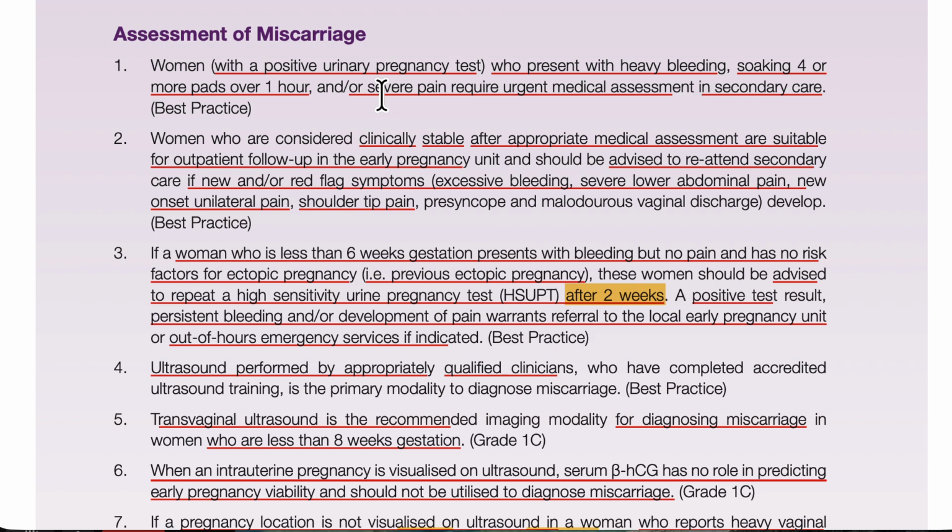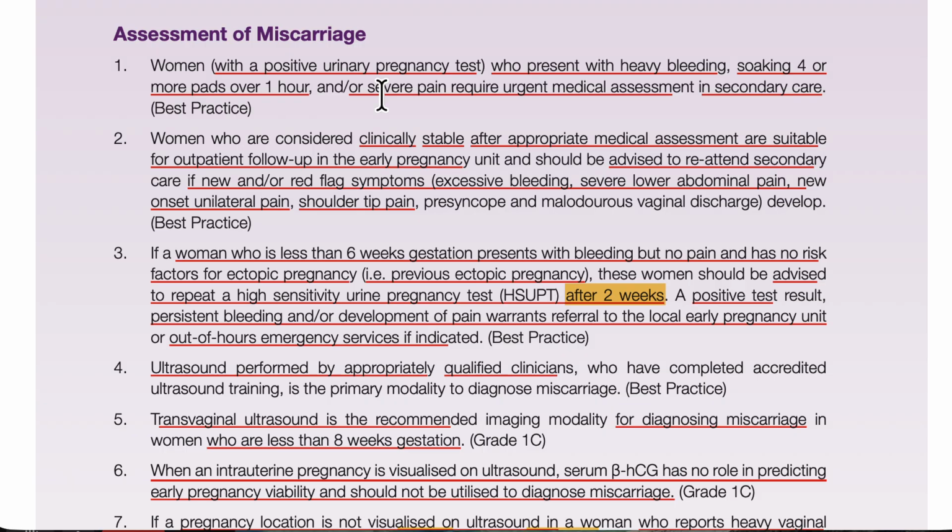Every patient coming to the primary care center, she can go to the GP or any hospital. But if she is having bleeding and pain, then they have to refer that patient. So the referral criteria we have to learn by heart from the MCQ point of view.